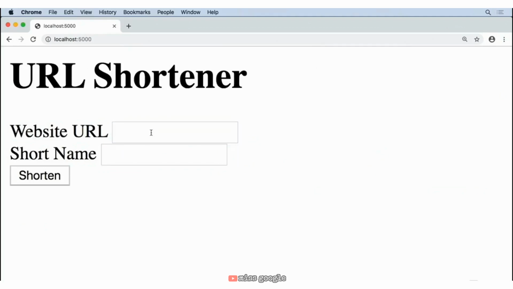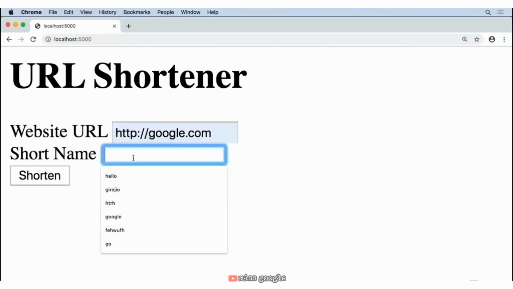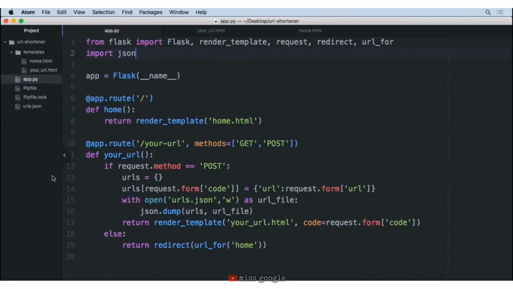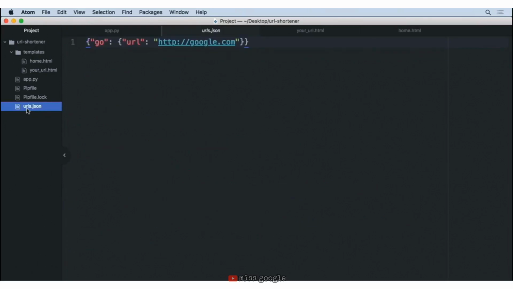We'll reload our page. We'll take a URL like Google, and we'll do a short name like go. We'll hit shorten. Now let's move back to our code editor, and look, we have a new file, this urls.json. And if we click on it, we can see there we have the short term go as the key, and then we have the URL referenced here, the full Google URL. Now with this, there is currently no code to check and see if we have any duplicates written inside of this file.